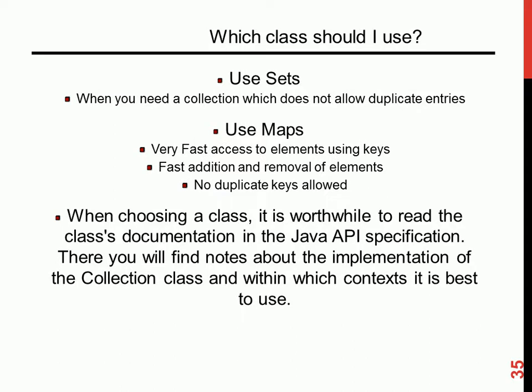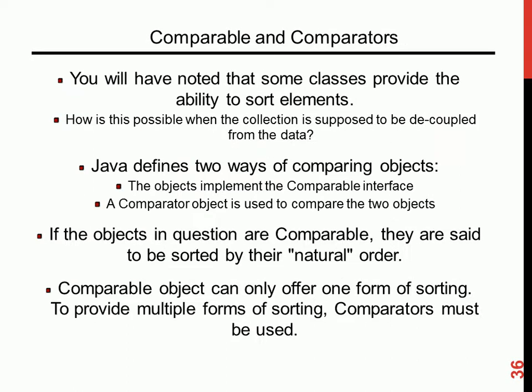Then use set when you need a collection which does not allow what? Duplicate entry. Use map for fast access of elements using keys. So maps are just like what? Dictionary, key value pair. So if you know the key, for faster addition and removal, no duplicate keys are allowed. So when choosing a particular class, it's good to read around it before you make your choice, and know whether this one suits what you want to do. You don't just choose one and keep going.